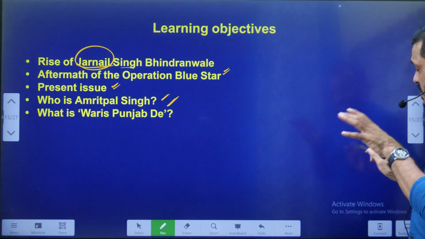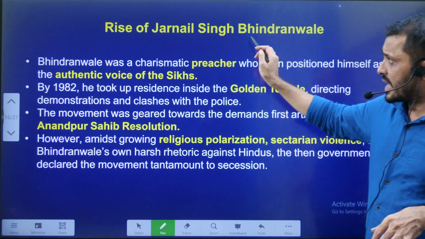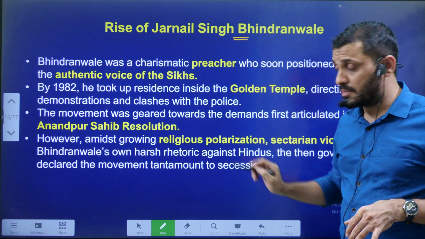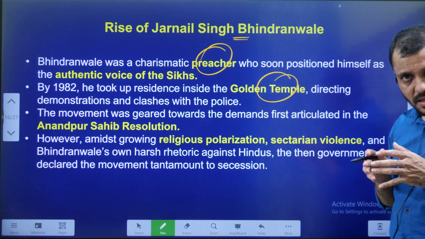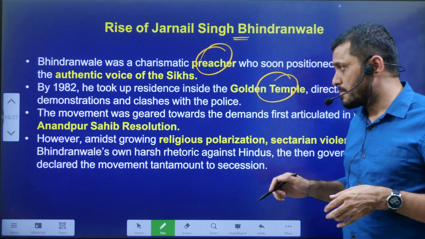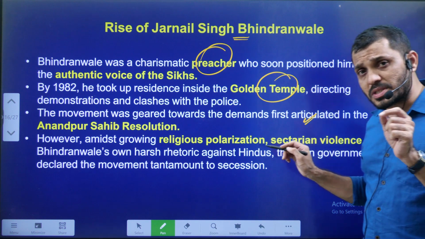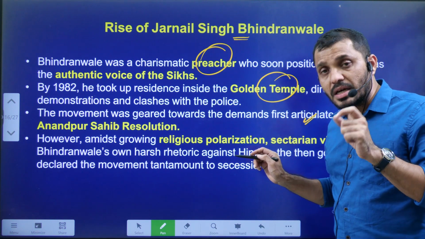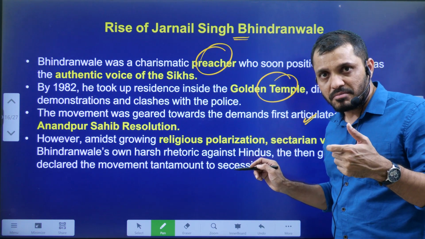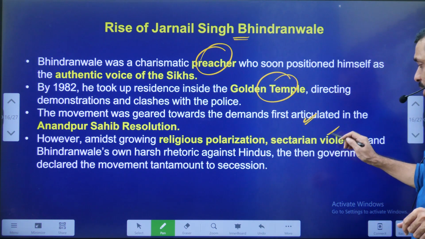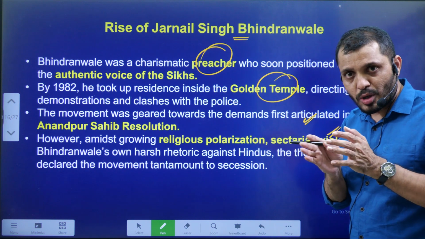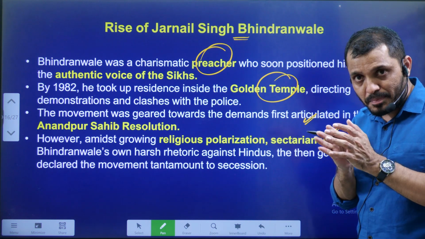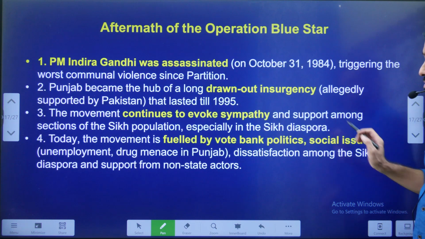Now we will discuss some of the details about this. Like I said earlier, Jarnail Singh Bhindranwale was a preacher, and he used to operate his base from the Golden Temple. After the Anandpur Sahib resolution in 1973, his operations intensified, and it was suppressed through Operation Blue Star. His speeches caused polarization among the Sikh community as well as among the people in general.